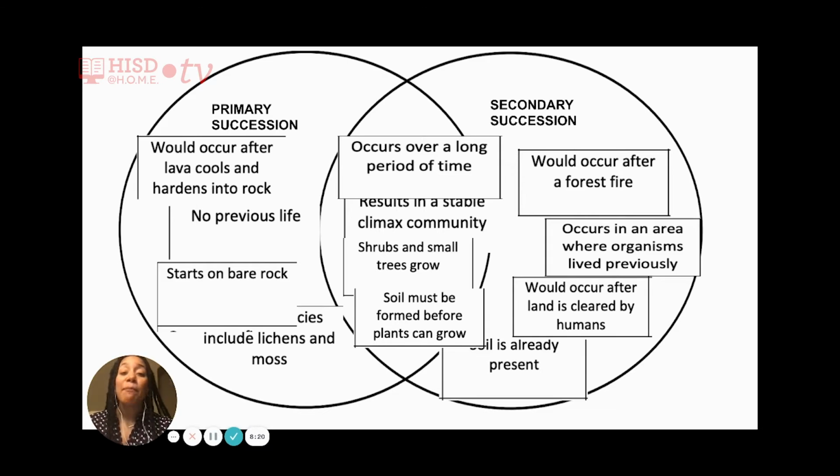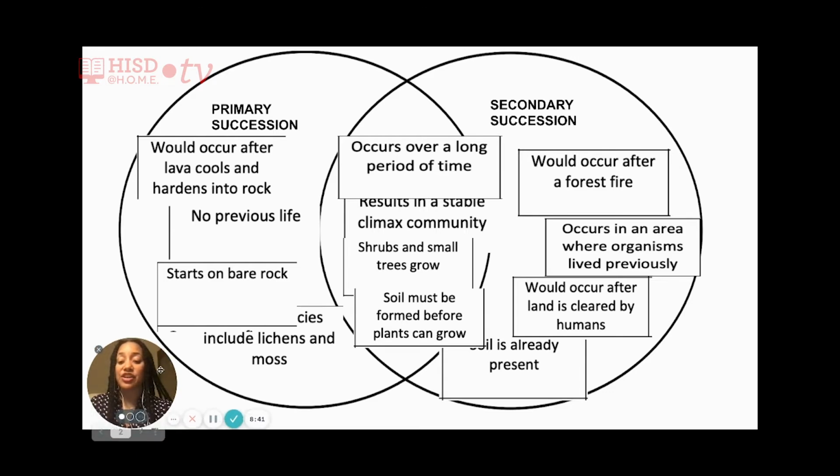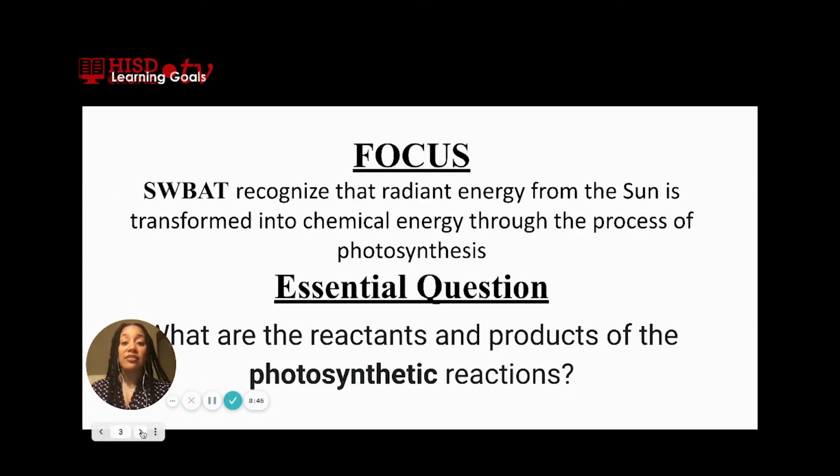Remember, succession means gradual change. So this isn't going to occur very quickly. Now, secondary succession will occur faster than primary because of the presence of soil, but they both take hundreds of years. So now that we have reviewed the difference between primary and secondary succession, what we did last week, let's jump into this week's objective.